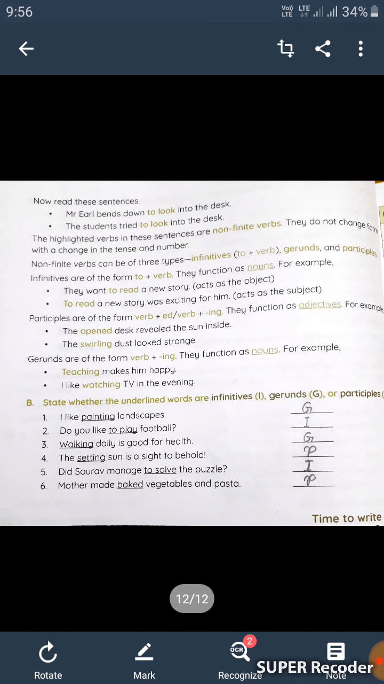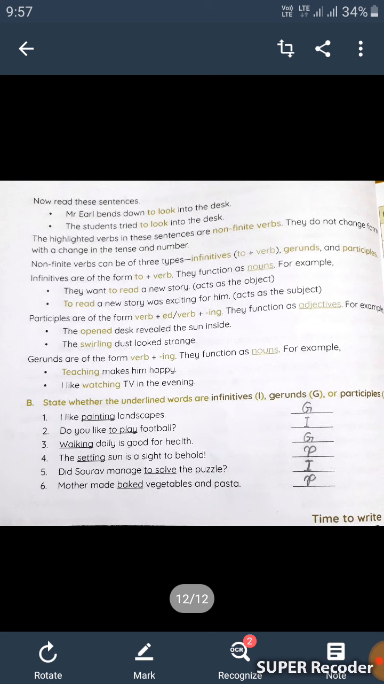Now, read these sentences. Mr. Owl bends down to look into the desk. Second one is, the students tried to look into the desk. The highlighted verbs in these sentences are non-finite verbs. They do not change form with a change in the tense and number.